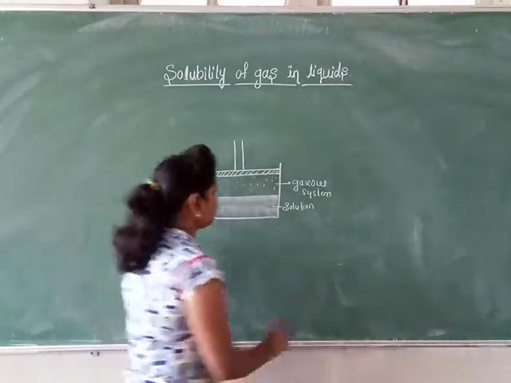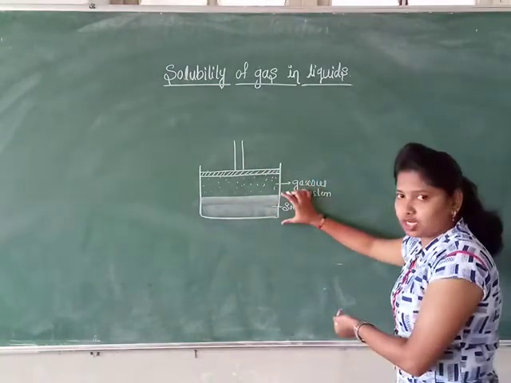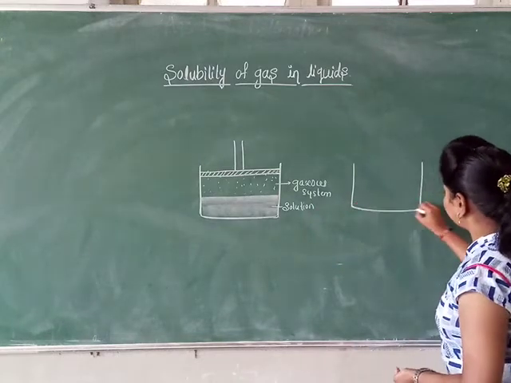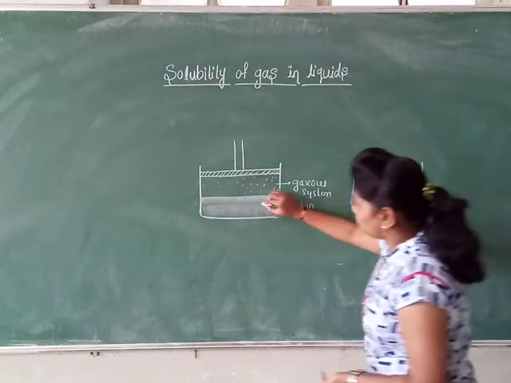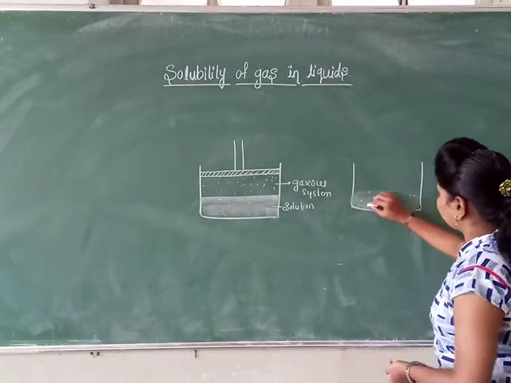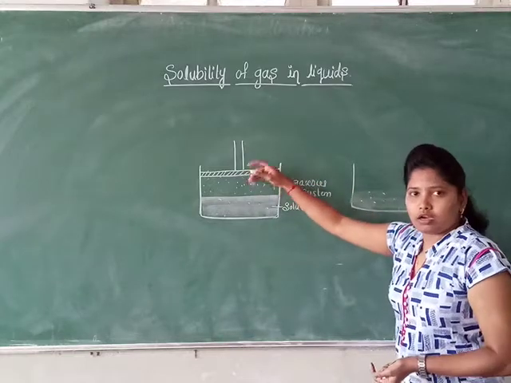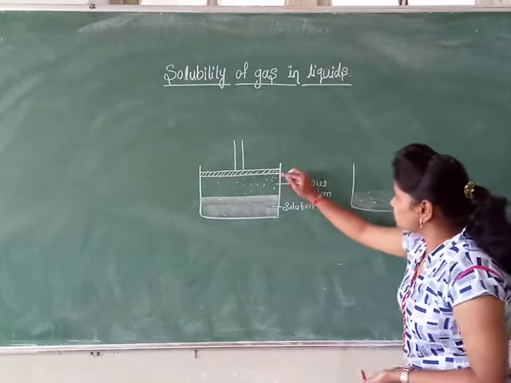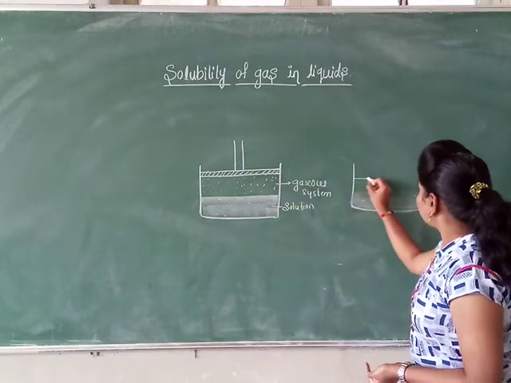What happens when I push this piston towards the liquid phase? The volume is reducing. See the system. This is the liquid which contains the liquid particles, and this is the piston. Now I am pushing this piston towards the liquid phase. Then what happens? The volume is reducing.